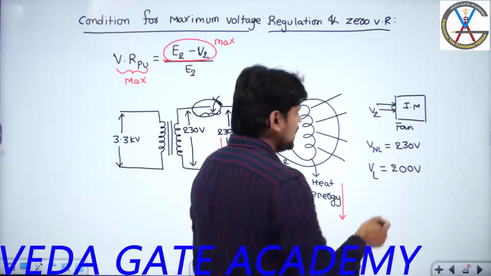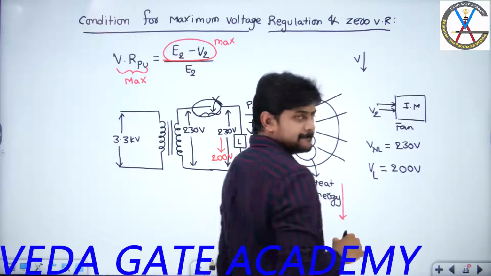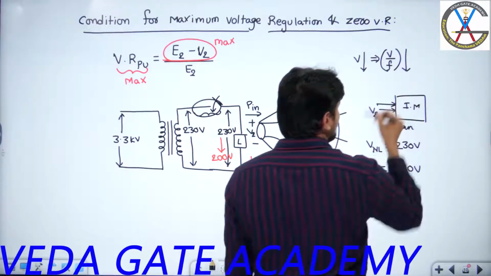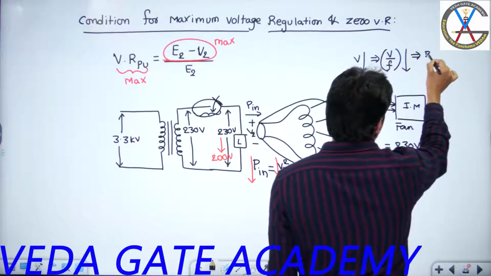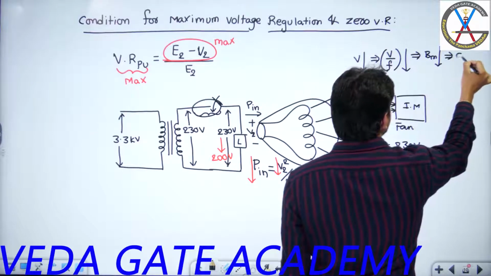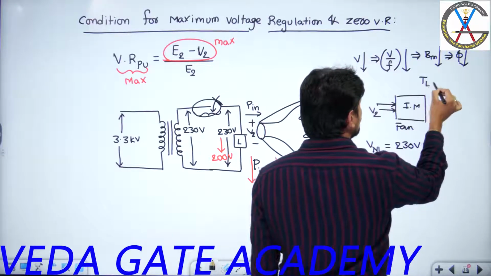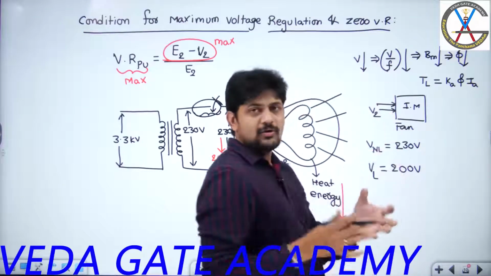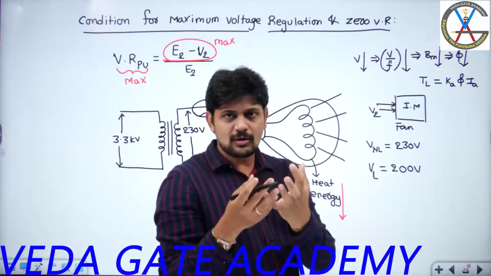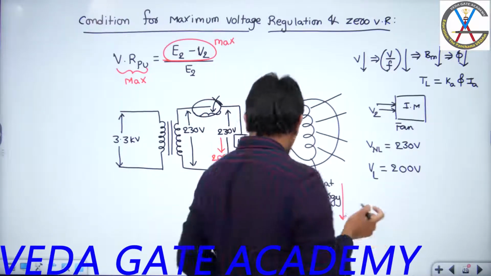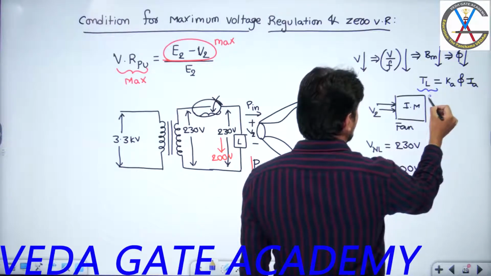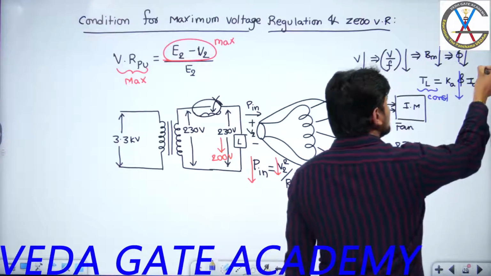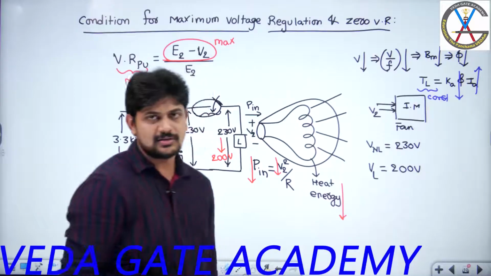As voltage is decreasing, what will happen? The V by F ratio also decreases. As the V by F ratio decreases, the Bm value decreases. As Bm decreases, flux decreases. As flux is decreasing, we know that the load torque is equal to Ka into phi Ia. Now the fan has some weight, which is nothing but the load, right? In order to maintain the load torque as constant, as flux is decreasing because of the change in terminal voltage, automatically the current drawn by this induction motor increases.